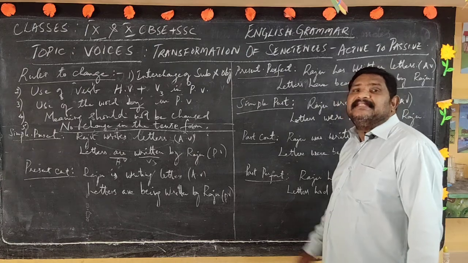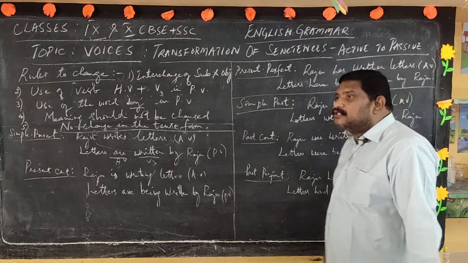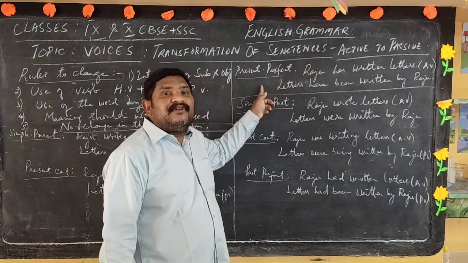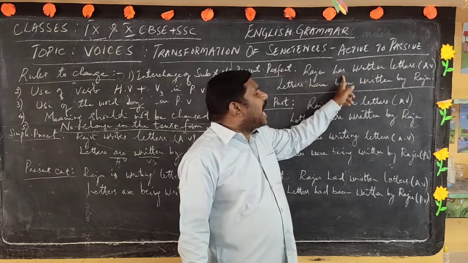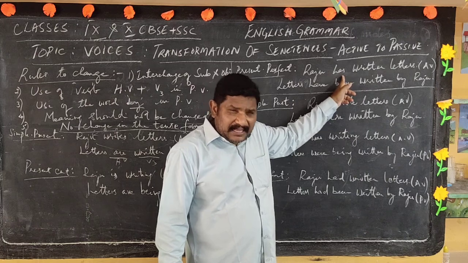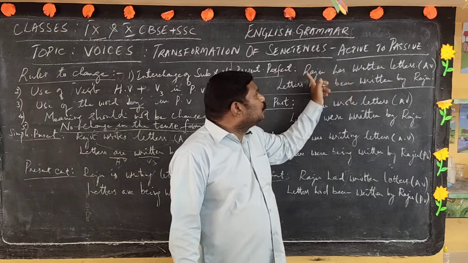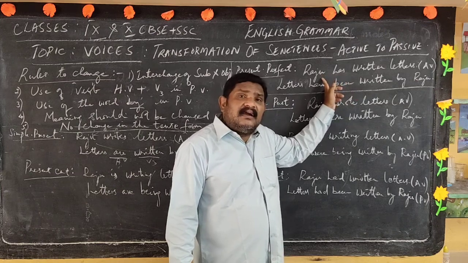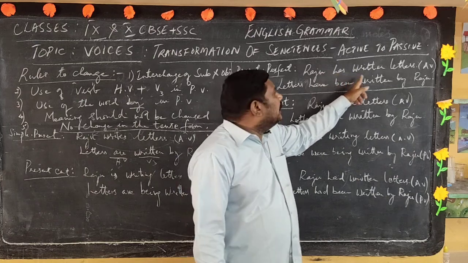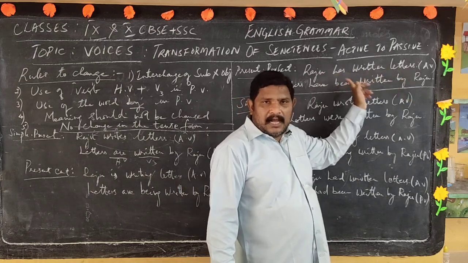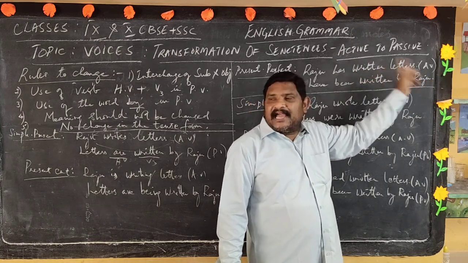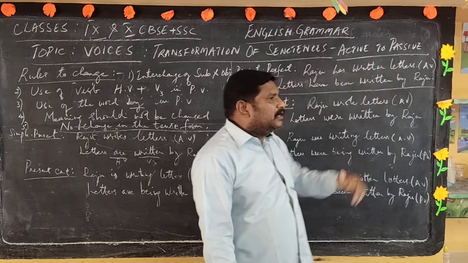Now coming to the present perfect form. If you see here, dear students, the present perfect form. Same sentence, checking in the present perfect tense. Raju has, you know the present perfect structure: subject plus has or have plus V3 plus object. So Raju has, because Raju is singular, it should go with has. It cannot go with have. Raju has written letters, which is an active sentence again, because the verb follows the subject.